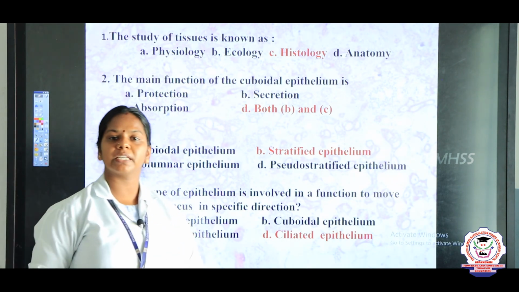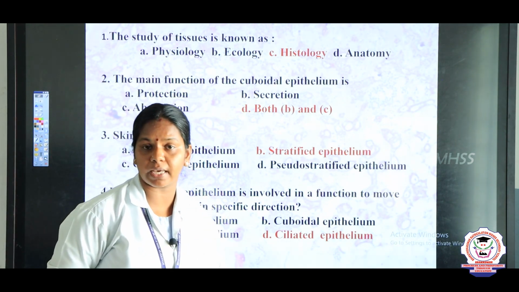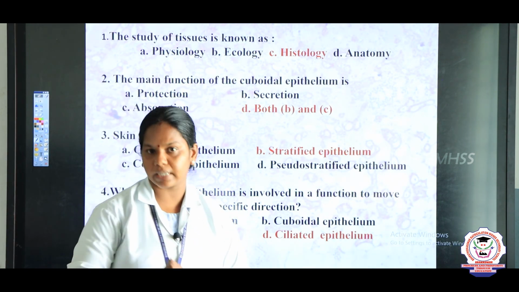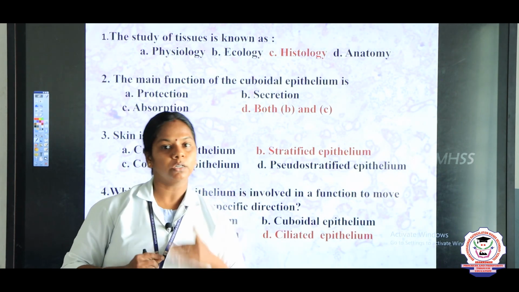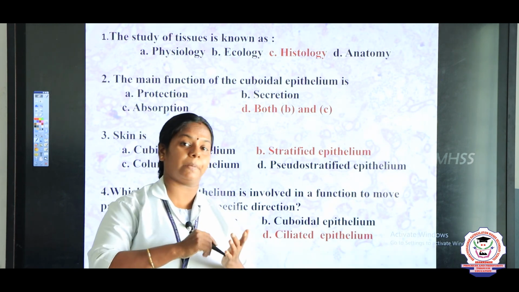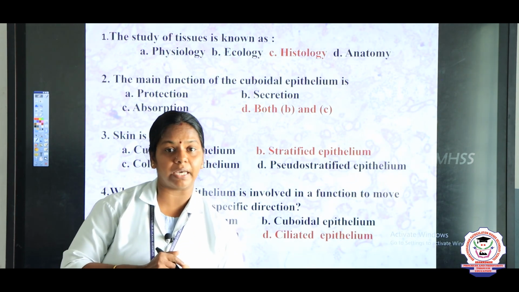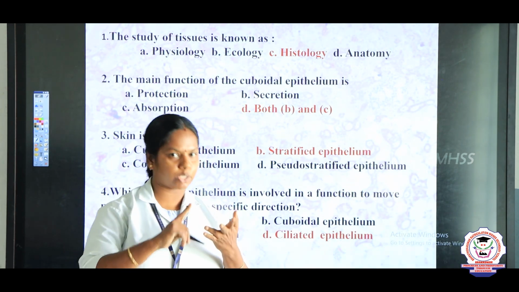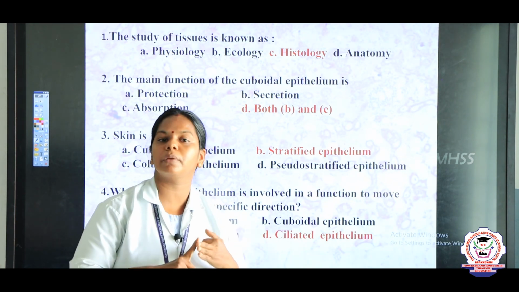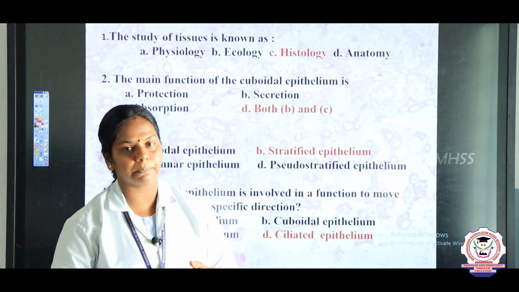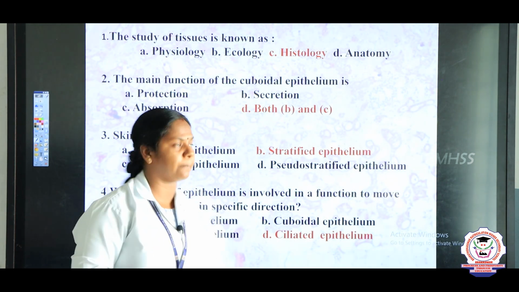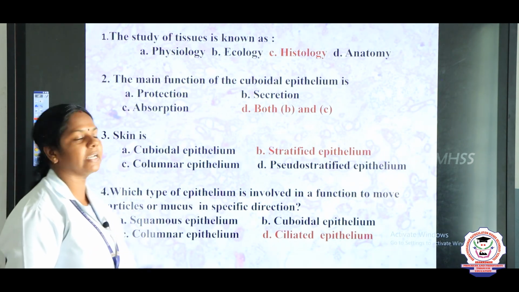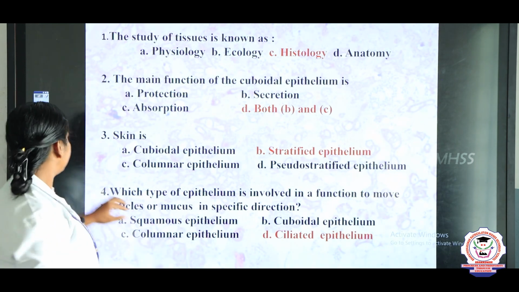So far, what are all the things we discussed, children? We discussed the epithelium, what epithelium is, and the two types of epithelium, simple and compound. And in simple epithelium, we discussed the squamous epithelium, cuboidal epithelium, columnar epithelium, ciliated epithelium and finally the pseudostratified epithelium.